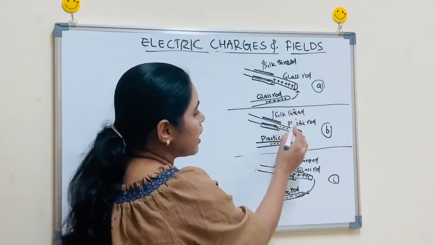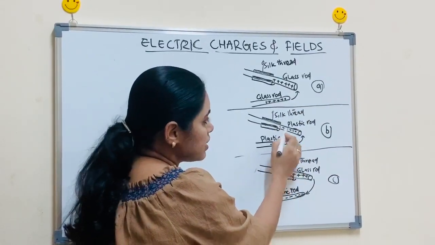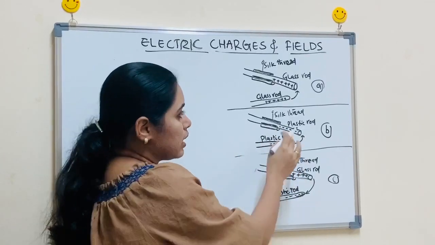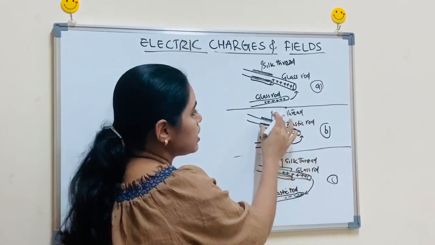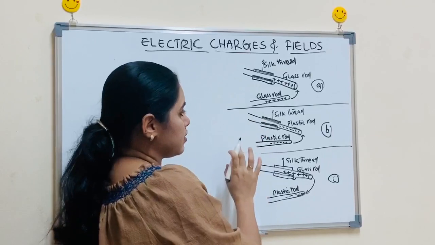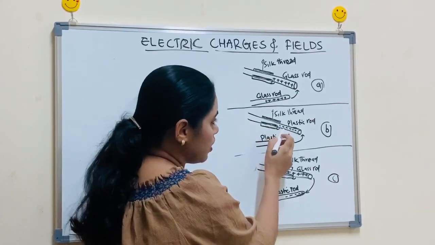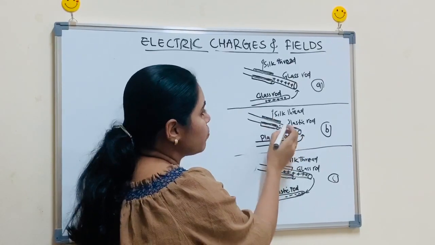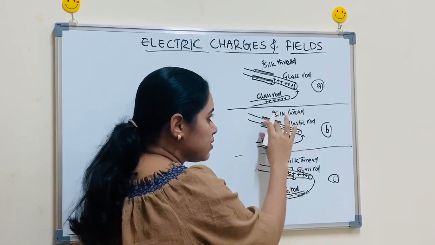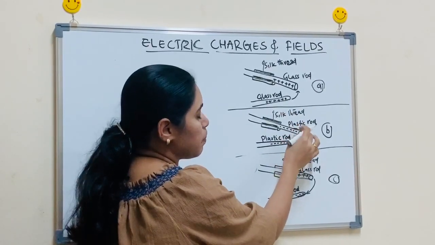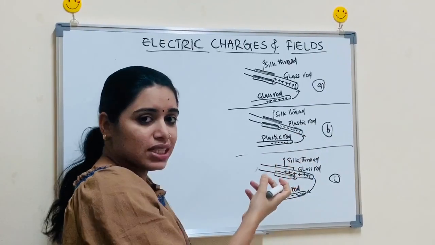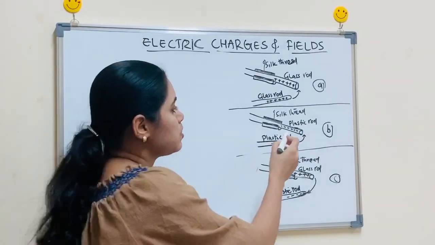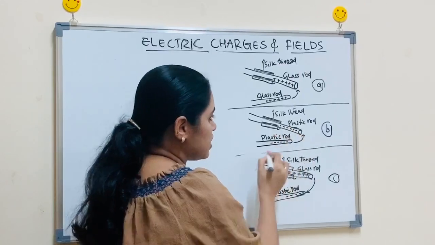Here, instead of a glass rod, we can see that this is a plastic rod. This plastic rod is rubbed with this silk thread. Due to this rubbing, what is happening? Just opposite to that of the glass rod, some amount of electrons from the silk thread is transferring towards this plastic rod. That is, the plastic rod is getting some electrons. So this plastic rod became negatively charged.